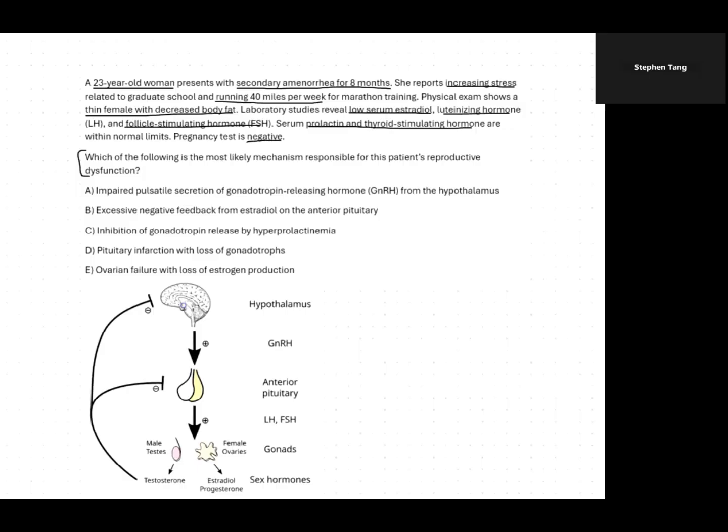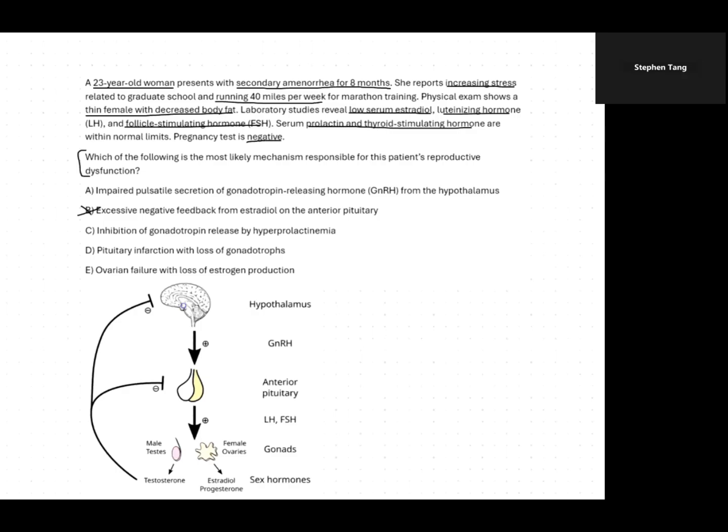So A, impaired pulsatile secretion of GnRH from the hypothalamus. This could be it, as we just discussed, that we have low LH and low FSH. We don't know if there's some problem with the anterior pituitary or if we're not getting enough GnRH. So this could be it. B. Excessive negative feedback from estradiol on the anterior pituitary. We already saw that we actually have really low estradiol. So this is probably not it, and we can rule this out. This answer choice is really trying to lead us to think about PCOS, where we have an overproduction of estradiol from the cystic ovaries, and that suppresses LH and FSH, thus inhibiting ovulation.